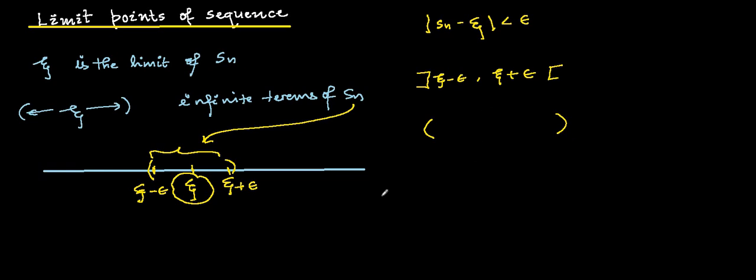Now, in different books, you will see that limit point has a different name. Somewhere you will see that it is also called cluster point, or it is also called point of condensation.